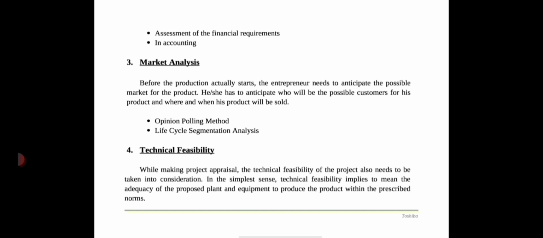The activity level of an enterprise, expressed as capacity utilization, needs to be well spelled out in the business plan or project report.